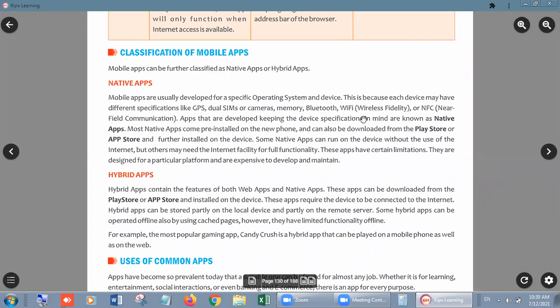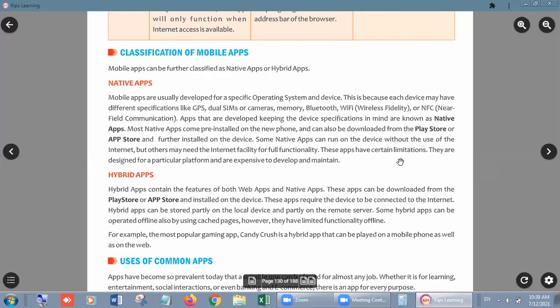When any programmer develops an app for mobile, it is a very important consideration what the memory capacity is, the camera, how many SIMs that mobile has, what the GPS network system is, the Bluetooth version, and the wireless speed or connectivity. So every mobile app uses its own specification, its own setting. It may be any one.